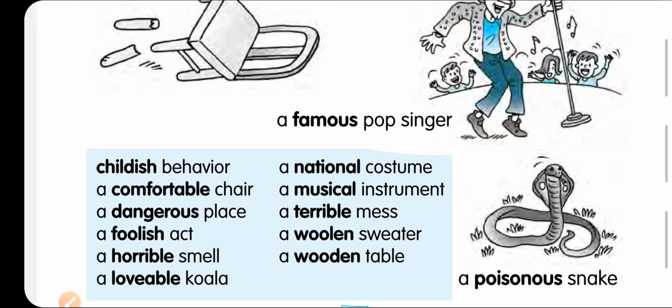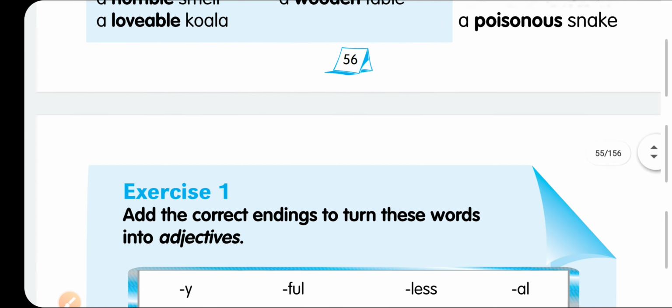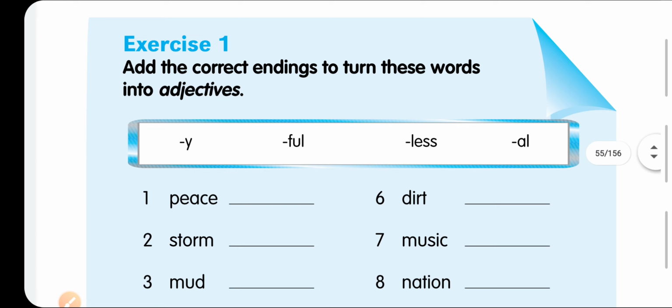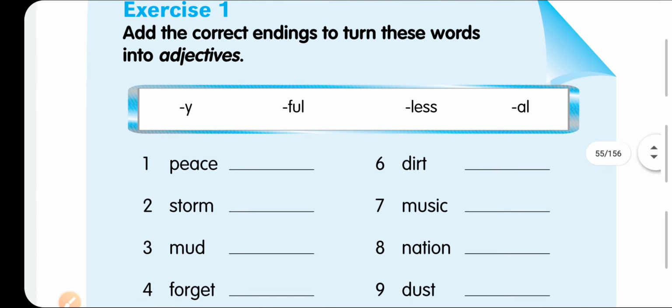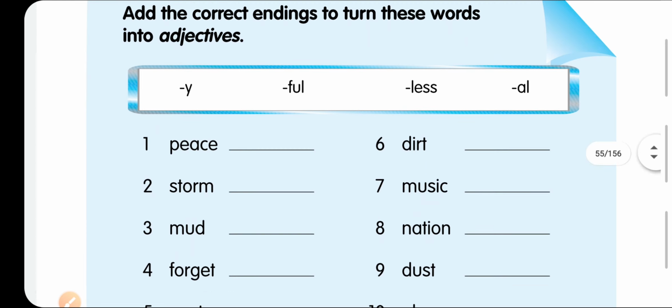You can see here all these adjectives end with ble, some words end with en, some are ous. So all these are also adjectives. So you have to identify the adjectives with this characteristic. If some words end with al, obviously it is an adjective. Like that you have to identify the adjectives. So let's make it clear whether you have understood it or not. Here we will do one or two examples for you.